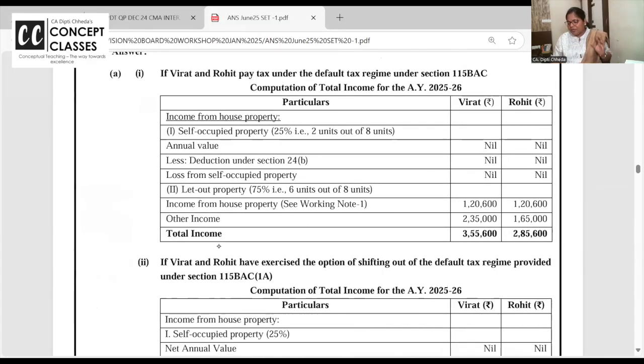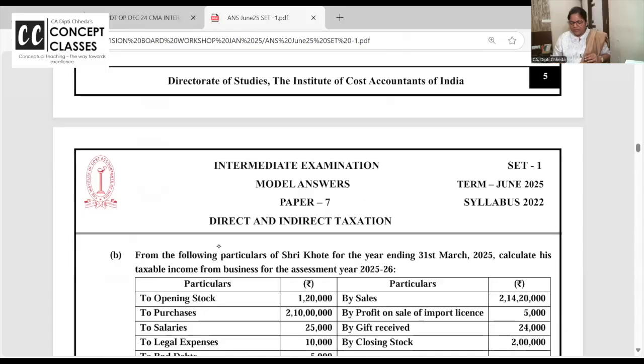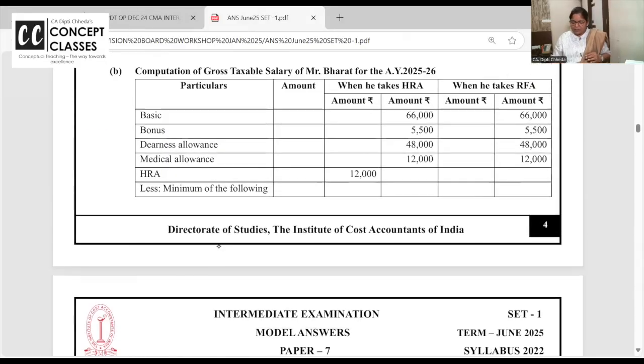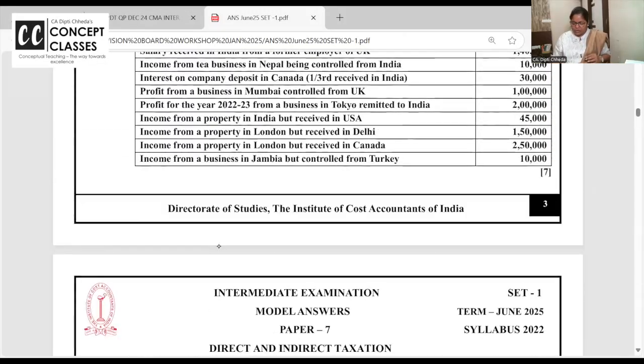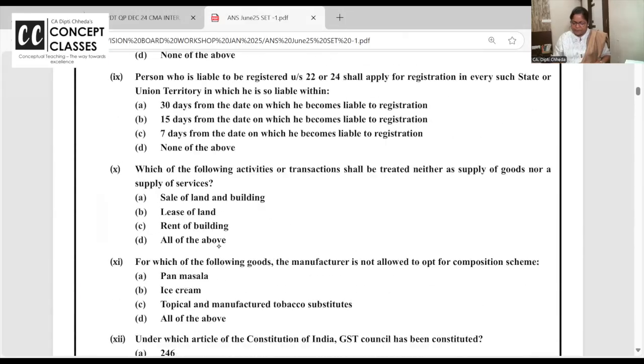Everyone should have a printout. It's not good to solve it in the calculator. So let us better take a printout and solve. Chalo, quickly let's start.